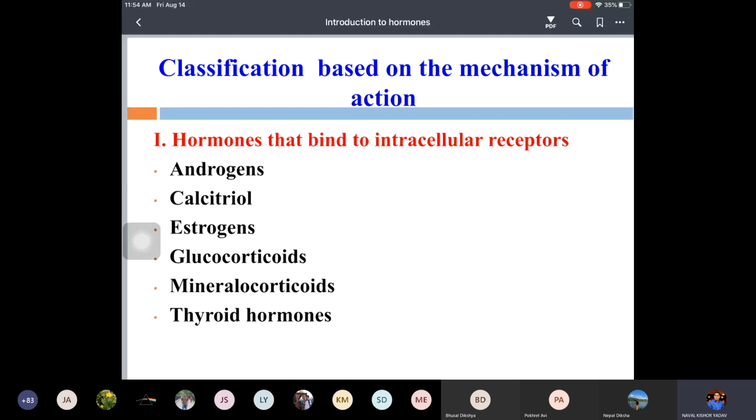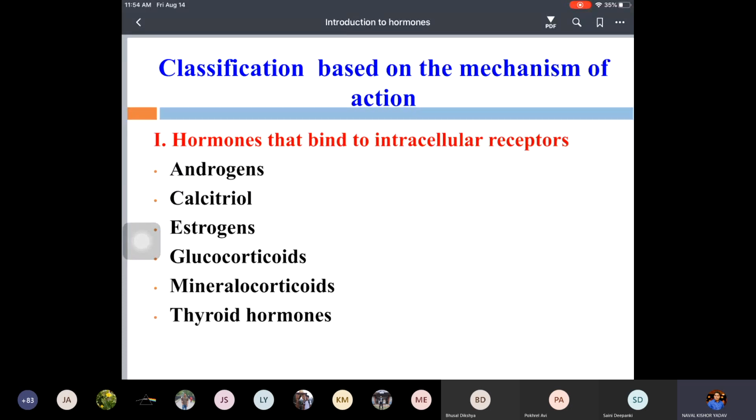Those which bind to intracellular receptors are known as class 1 hormones, and class 2 hormones bind to the receptors on the cell surface. Then there is the activation or release of second messengers, and that has the physiological actions.